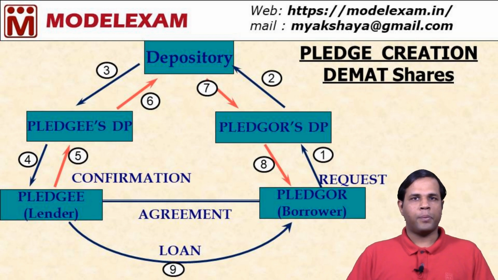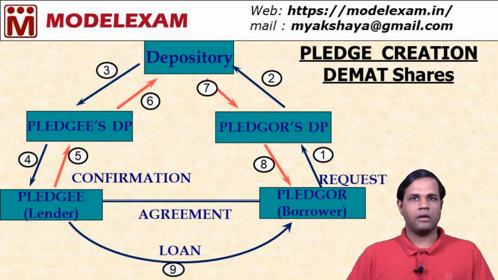Once the pledgee or the lender confirms the pledge transaction, the balance available in the pledger's account, that is the borrower's account, which would normally be free balance, is affected. As I said earlier, free balance is free to transfer from one account to another.